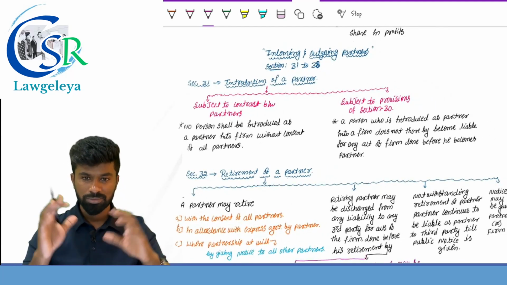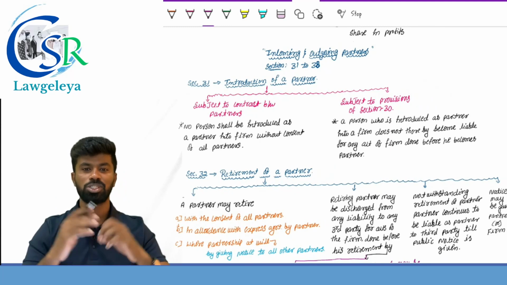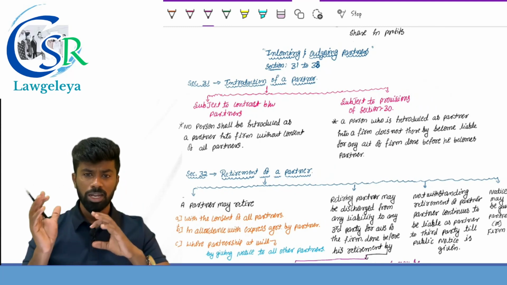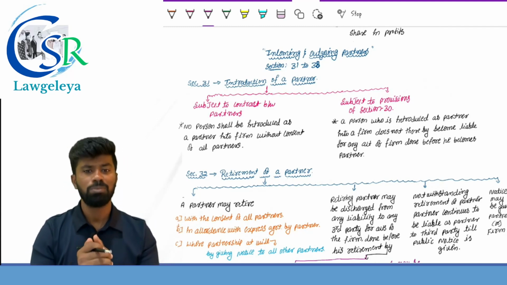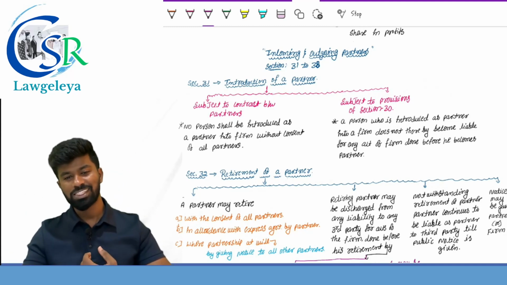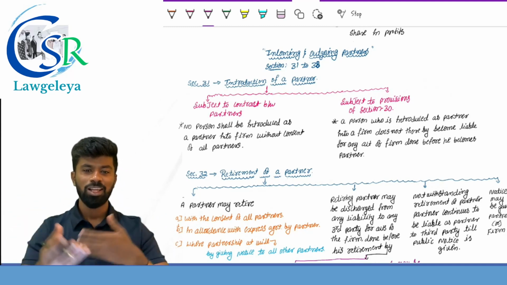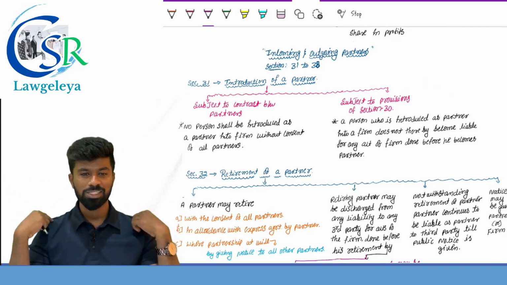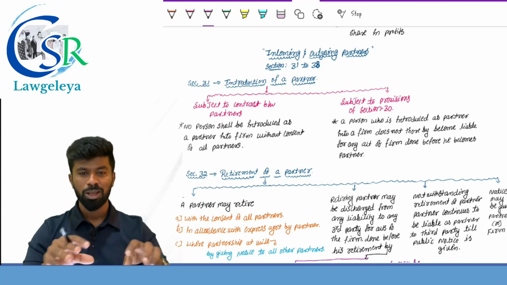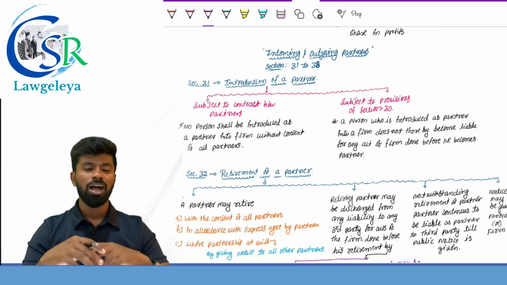Section number 9, the general duties of the partner. Section number 10, the partner shall indemnify the firm for the loss caused to the firm by his fraud. Section number 11, determination of rights and duties. Section number 12, conduct of business. Section number 13, mutual rights and duties of the partner. Section number 14, property. Section number 15, application.